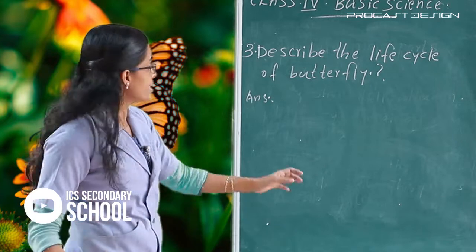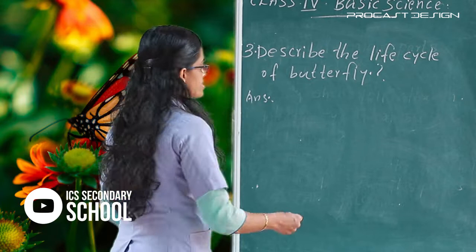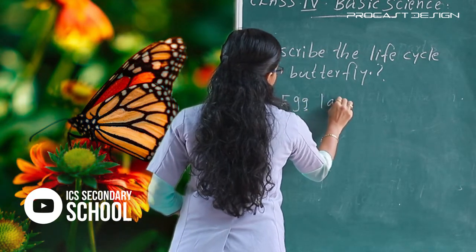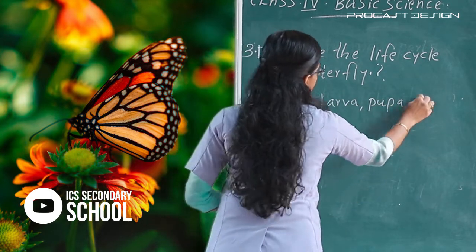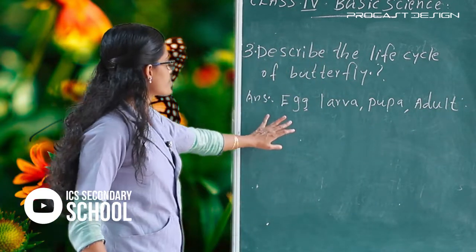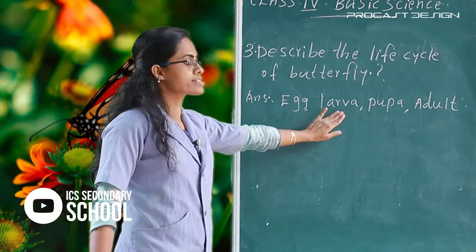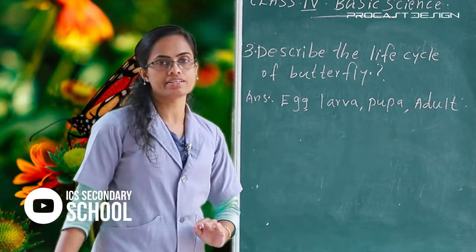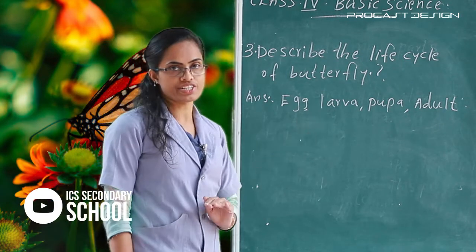Then tell me, what are the different stages in the life cycle of butterfly? Yes, the first one, egg, larva, pupa and adult. Adult means butterfly. There are 4 stages in the life cycle of butterfly: egg, larva, its another name caterpillar, pupa and adult butterfly. Clear? These are the 4 stages.